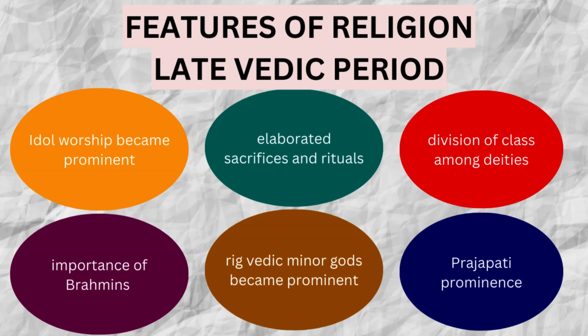And one prominent god who was so much mentioned in the rituals is Prajapati. Prajapati became prominent. This god is mentioned in the Rig Vedic time, but then he was a minor. He did not have much of a role in the Rig Vedic time, but as soon as it came to the later Vedic period, he became prominent, right? And because of the importance of Brahmins, sacrifices and rituals became very, very elaborated.